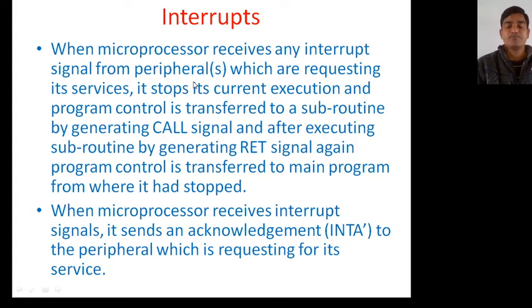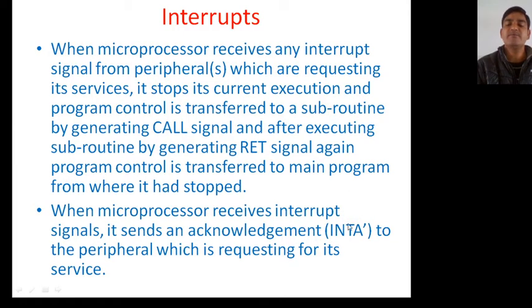And now, how will this peripheral device know whether its service has been accepted or not? Now what will the microprocessor do? It will send one acknowledgement, INTA.